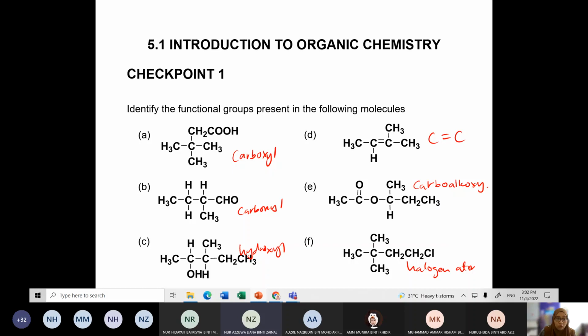Okay, alright. Even though I should have added to the question: identify the functional group and also the homologous series for the following molecule. I should have added that. It's a warm up, so you have to make sure that you remember how to differentiate between the functional group and the homologous series.